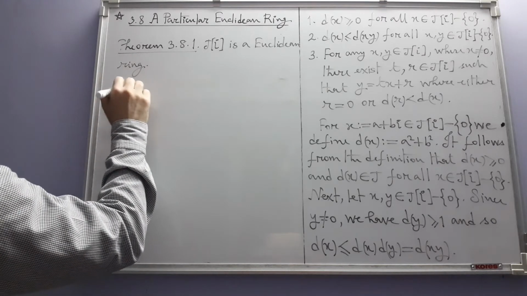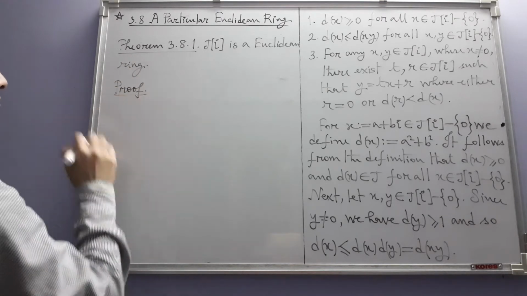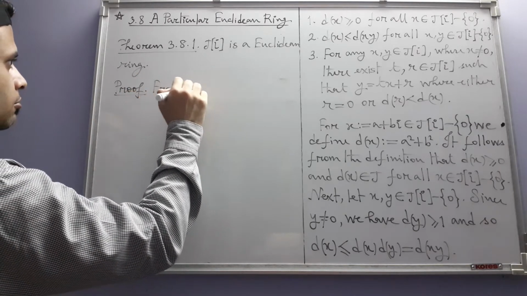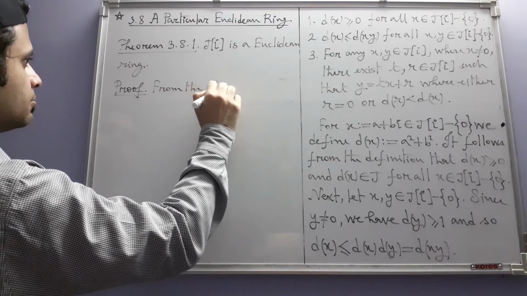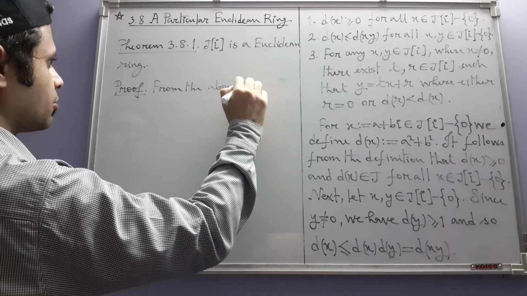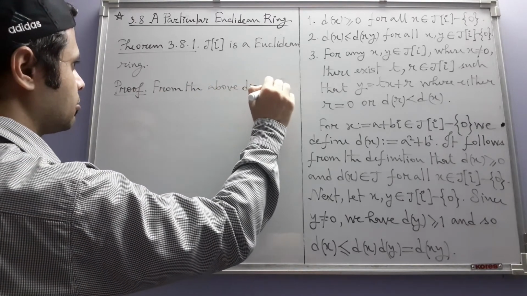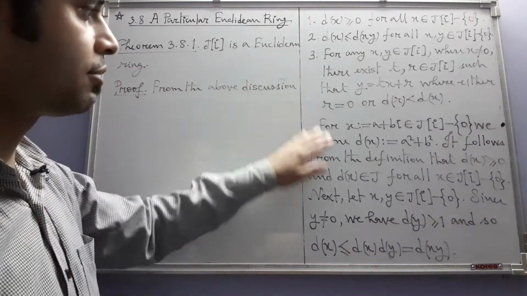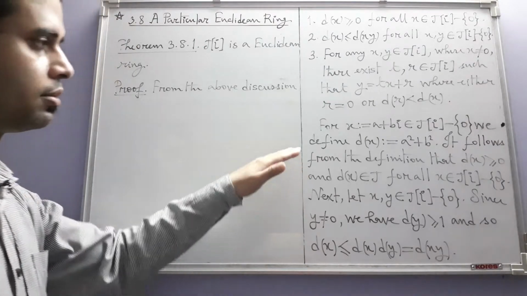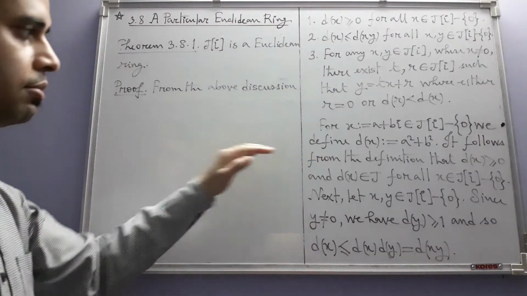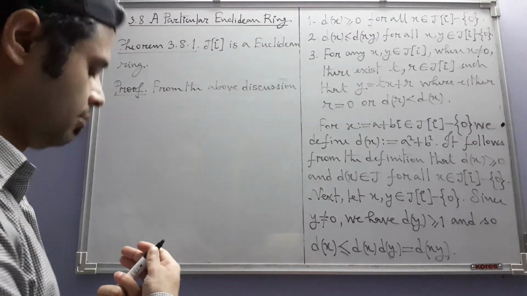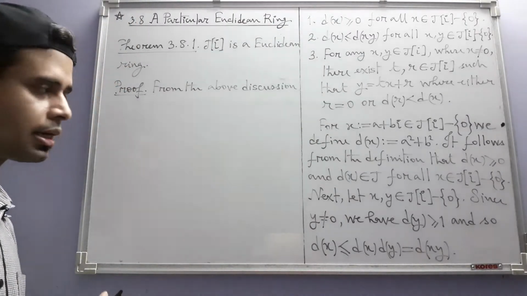Now we look at the proof. From the above discussion, we have already done part of the job here. We have defined the function d, which has been found to satisfy two of the conditions. We now need to see that it also satisfies the third one.